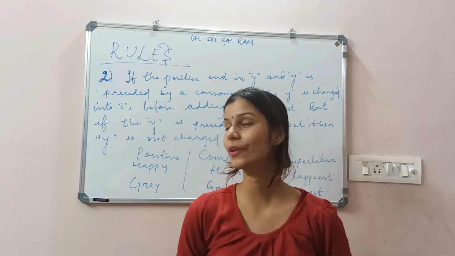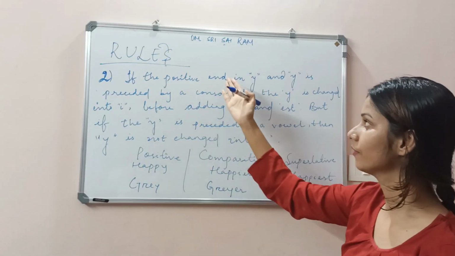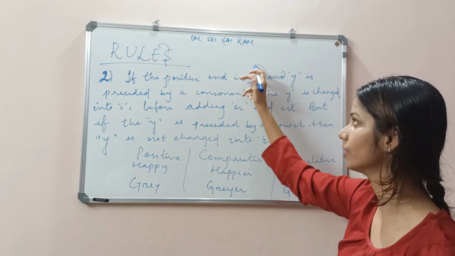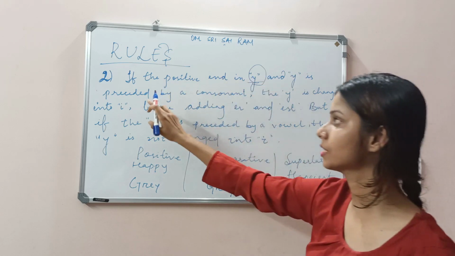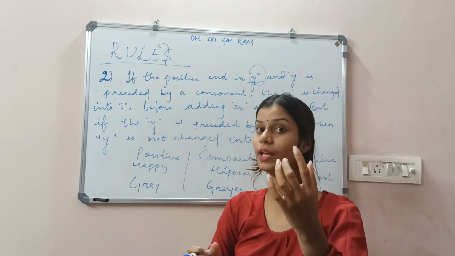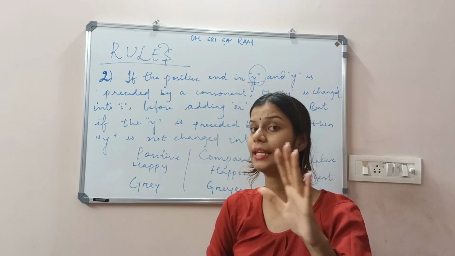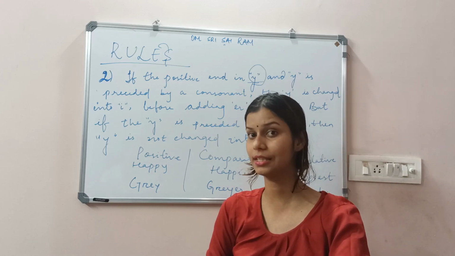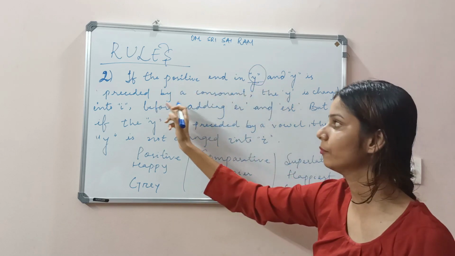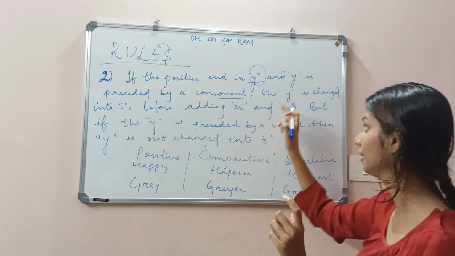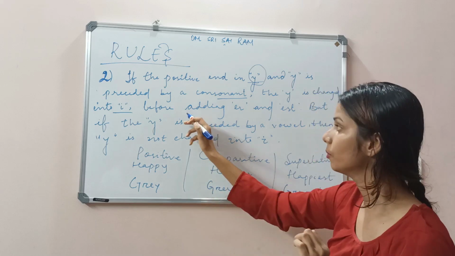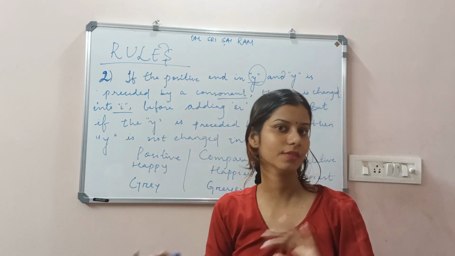In the second rule, we are going to study that if the positive ends in Y, remember children what I said? If the positive degree is ending with Y and the Y is preceded by a consonant, that means the last letter is Y but before that we have a consonant. What is a consonant? A, E, I, O, U are vowels; all the remaining letters come under consonants. So when it ends with Y and before that we have a consonant letter, the Y is changed into I before adding ER and EST in the comparative and superlative form.